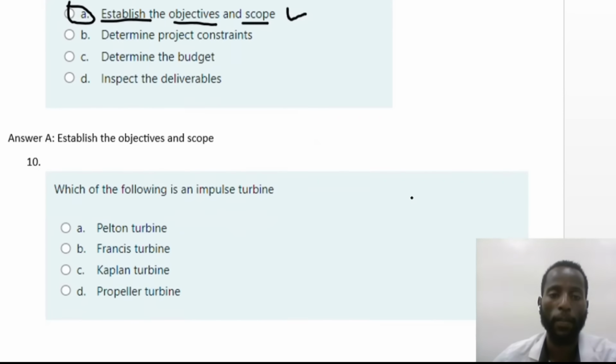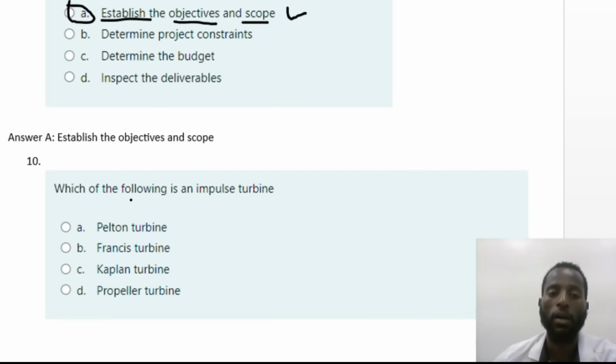Next question. I worked this in the previous video. Which of the following is an impulse turbine? A. Pelton turbine. B. Francis turbine. C. Kaplan turbine. D. Propeller turbine.